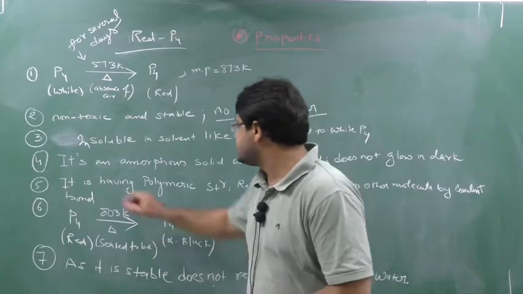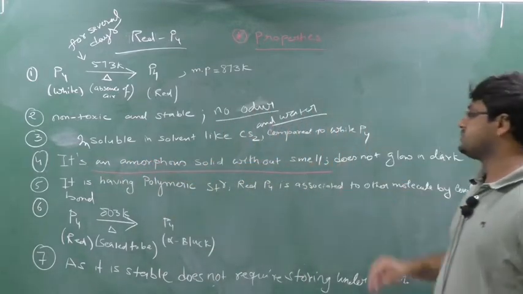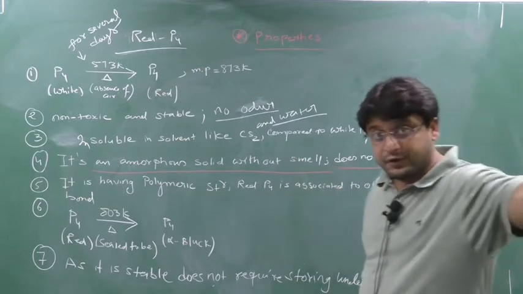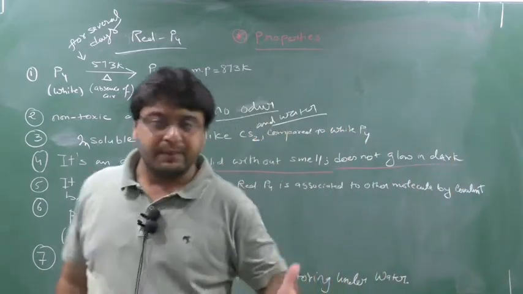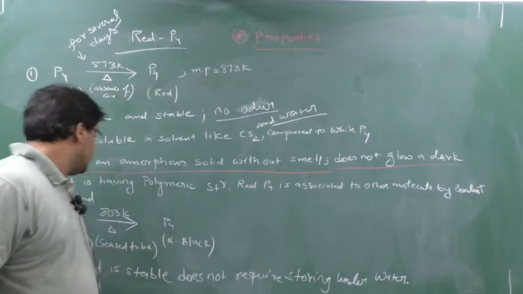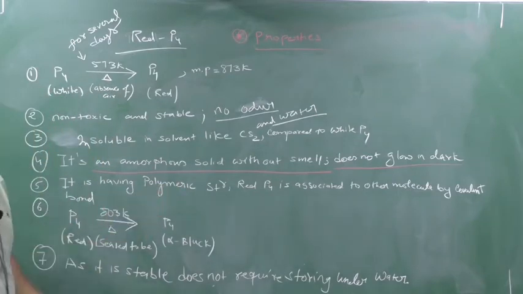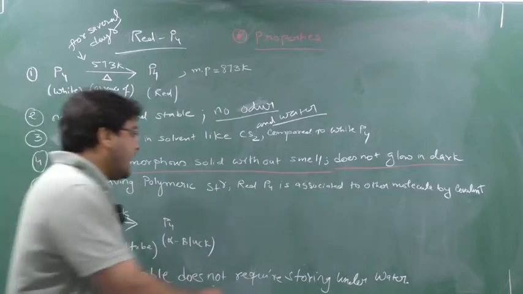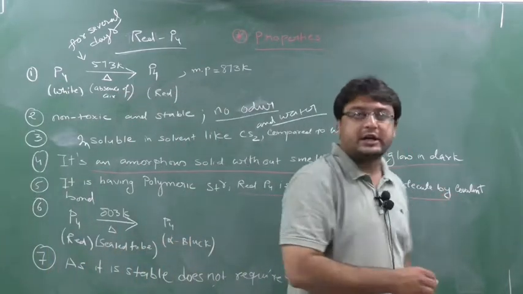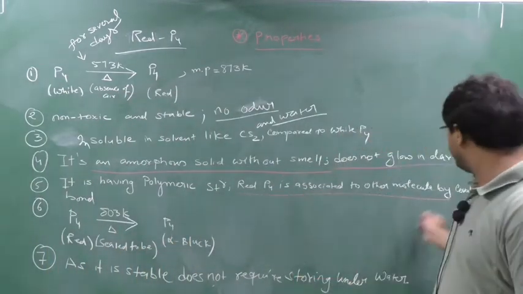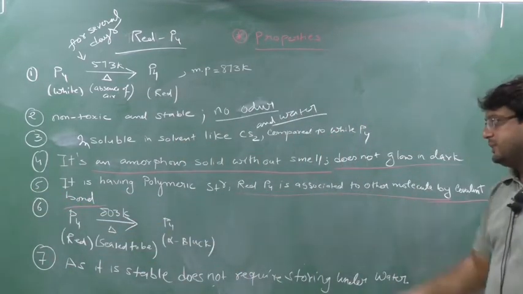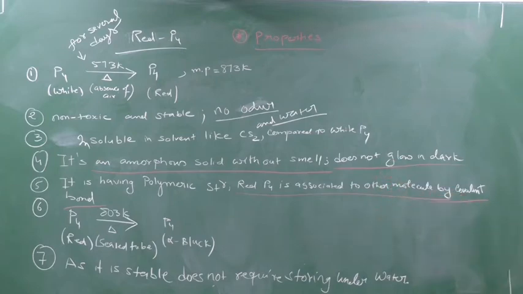It is an amorphous solid. See, it is written here. It is an amorphous solid without smell and does not glow in the dark, whereas white phosphorus glows in the dark. Remember? But this will not glow in the dark. Clear? Next, it has a polymeric structure, which I told you in my initial classes. So it has a polymeric structure and red phosphorus is associated to other molecules by covalent bonds. This is very important.